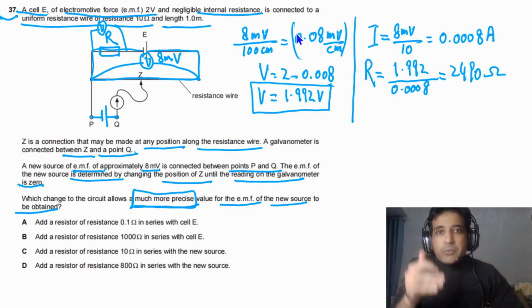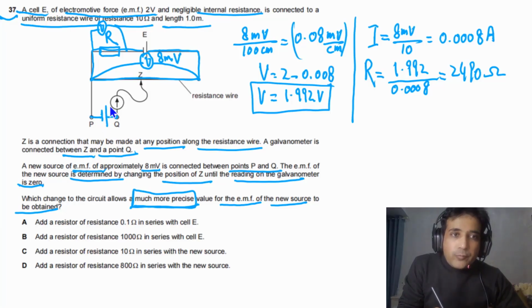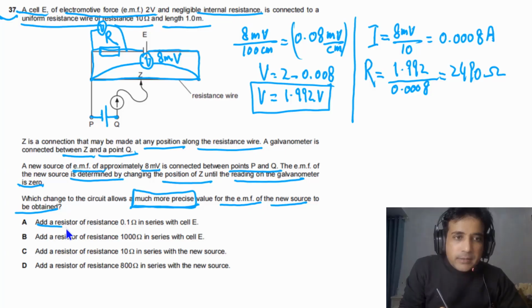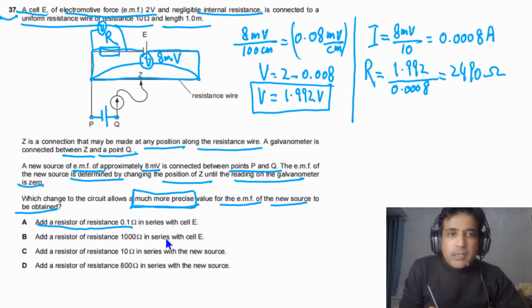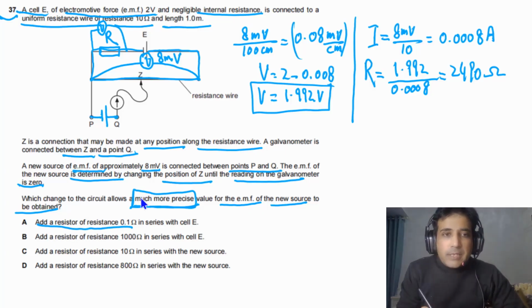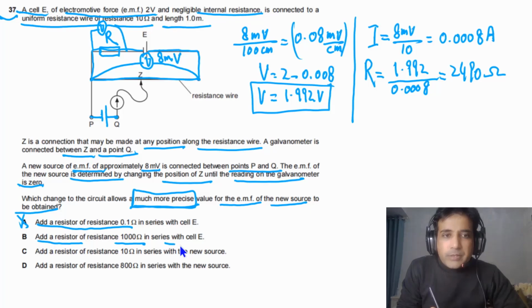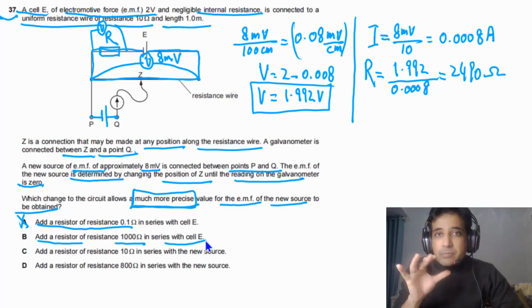So in this case, we can get the most precise value for the EMF of this cell. Now let's look at the given options. The first one: add a resistor of resistance 0.1. This will not give us a precise value, as it is a very small resistance. Next one, add a resistor of resistance 1000 ohms in series with the cell. This can give us a precise value.